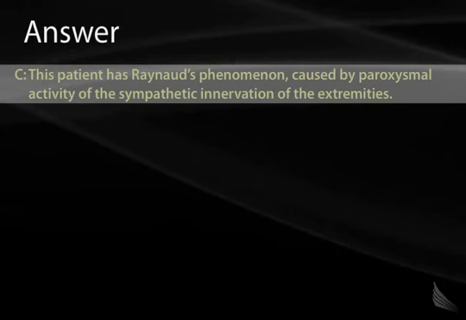It's important to also point out why the correct answer is not A. It might be tempting to list this as an answer because decreased parasympathetic activity might be thought to be responsible for increased sympathetic tone causing vasospasm. But remember, there is no parasympathetic innervation of the vasculature. The vasculature only has sympathetic innervation, and when this is overdriven, this causes Raynaud's phenomenon.